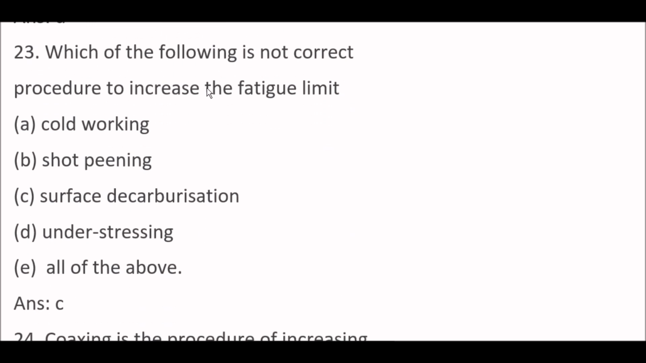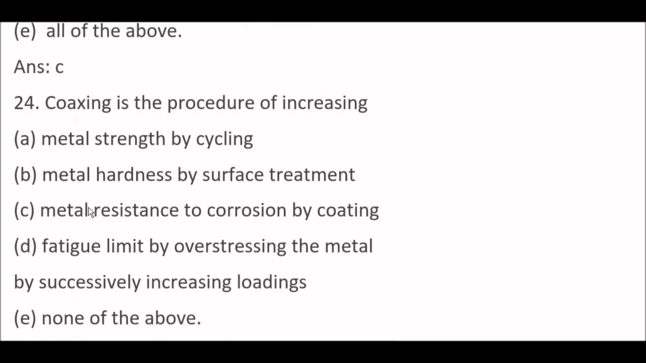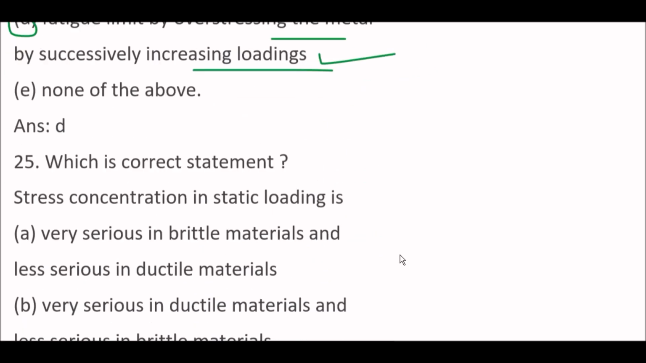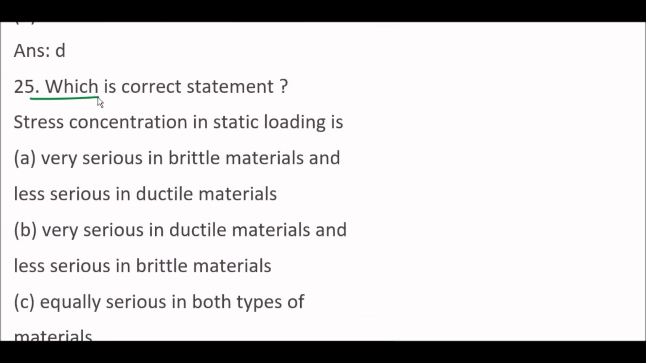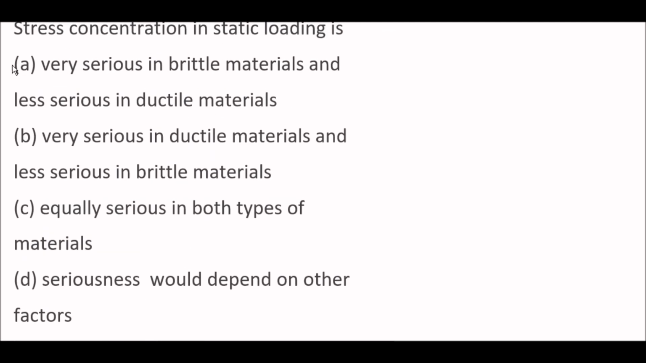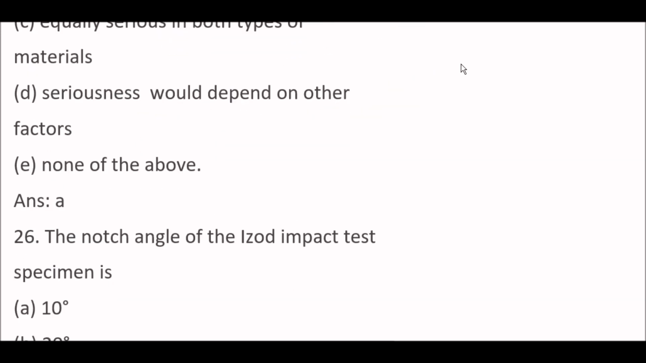Okay. Next question. Which of the following is not correct procedure to increase the fatigue limit? Right answer is option C, surface decarburization. Okay. Next question. Coaxing is the procedure of increasing option D, fatigue limits by overstressing the metal by successively increasing loadings. Next question. Which is correct statement? Stress concentration in static loading is option A, very serious in brittle materials and less serious in ductile materials. Next question.